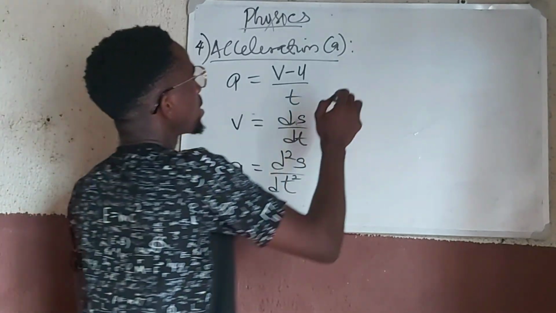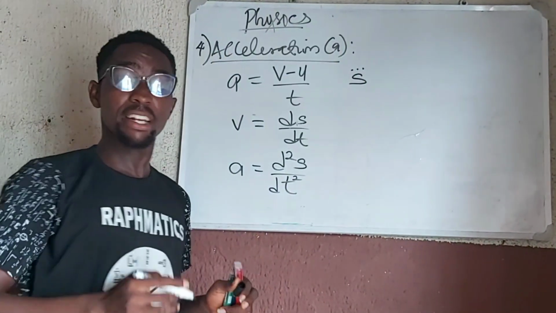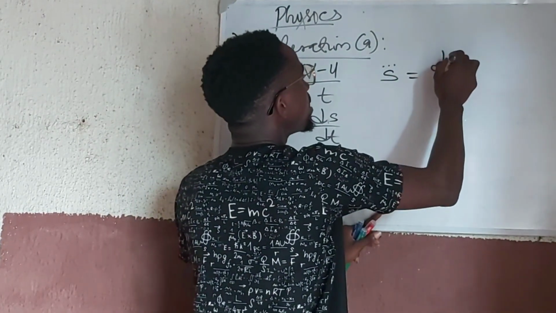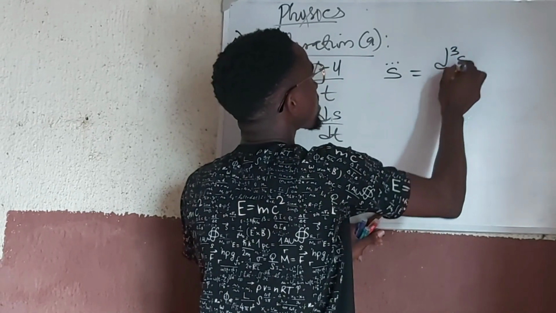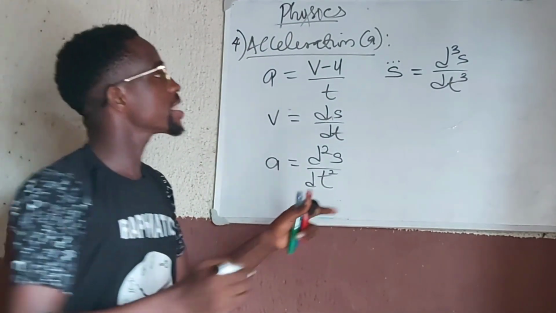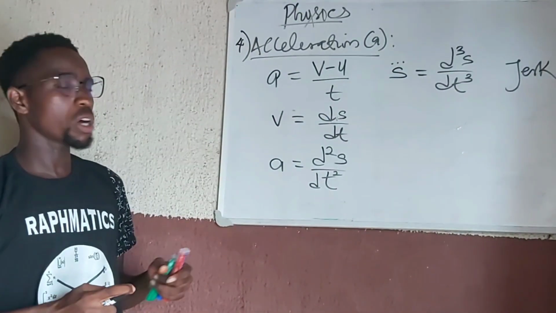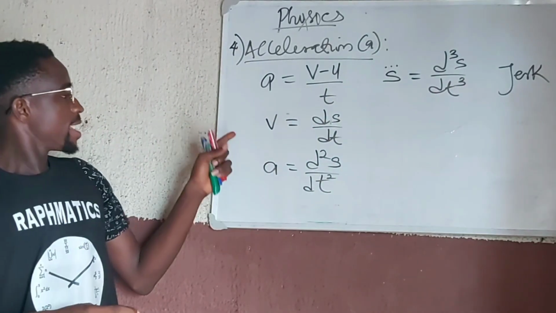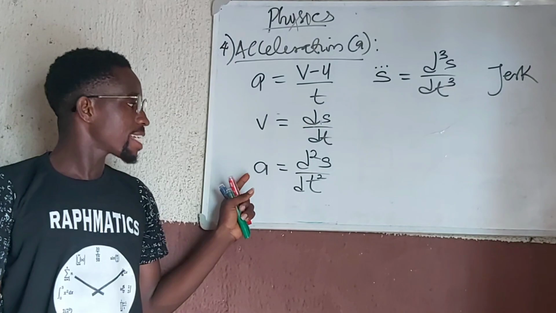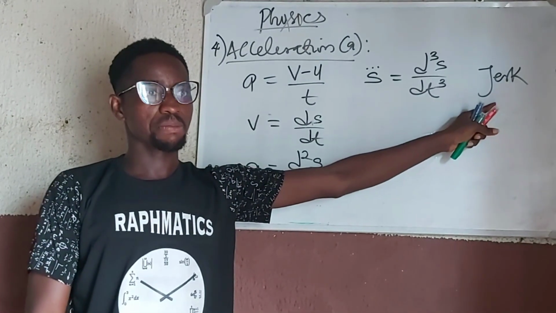So we have the third derivative, s prime prime prime, which we write as d³s/dt³. It is a quantity we call jerk. So jerk is a changing acceleration. So when acceleration is changing, it gives rise to jerk, right?